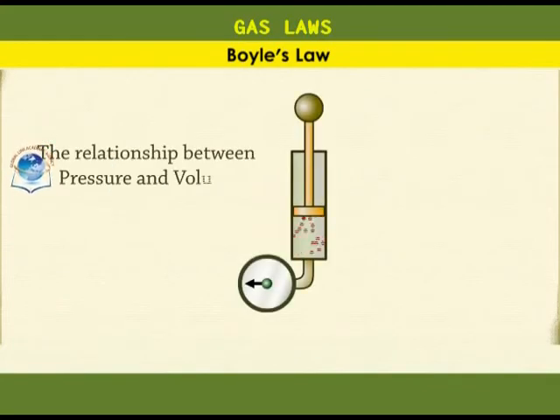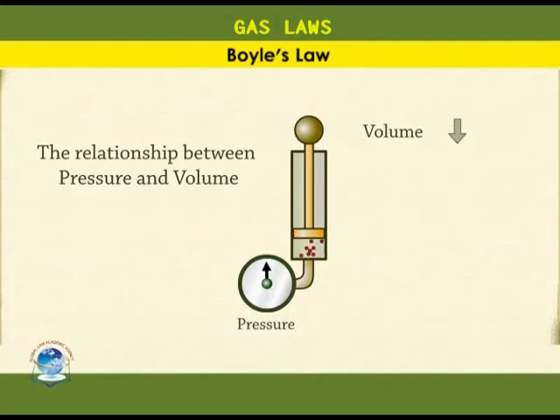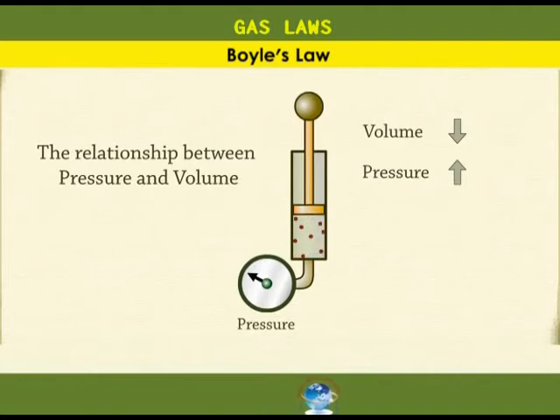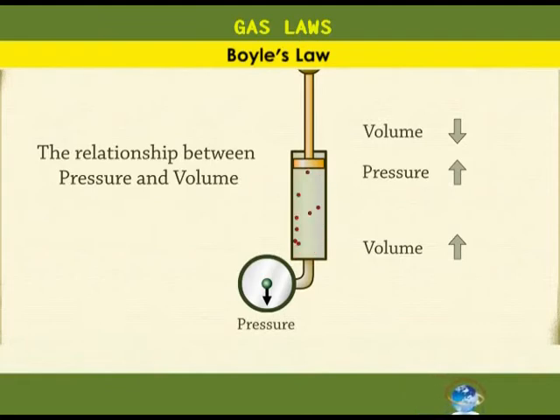Imagine a hard container that measures how many times gas particles bang against its walls. The more the gas particles bang against the sides, the higher the gas pressure on the container. If you make the container smaller, you compress the gas. The gas particles will hit the walls more times per second, so that means higher pressure. If you keep the number of gas particles constant but make the size of the container bigger, there will be fewer collisions per second, and that means lower pressure.